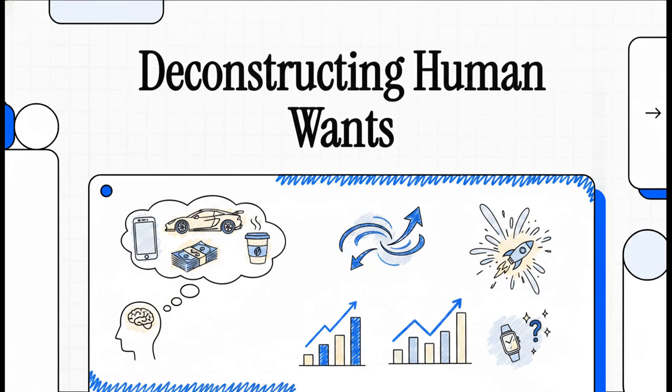Today we're diving into part two of our focus on the basic concepts of microeconomics. But we're going to take a standard textbook concept and totally transform it into a really fascinating look at our own daily desires. We're deconstructing human wants. Think about it. If you've ever wondered why you suddenly absolutely need that brand new gadget you didn't even know existed 5 minutes ago, or why you just can't stop scrolling for something to buy online, well, this is the explainer for you. It's going to be fun, so let's break this down.